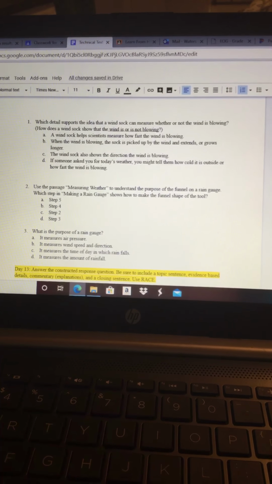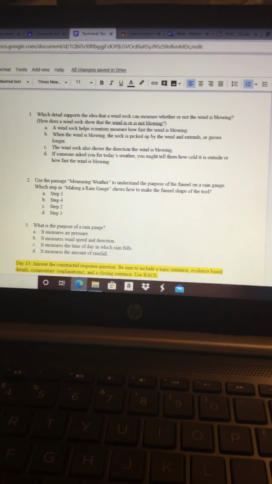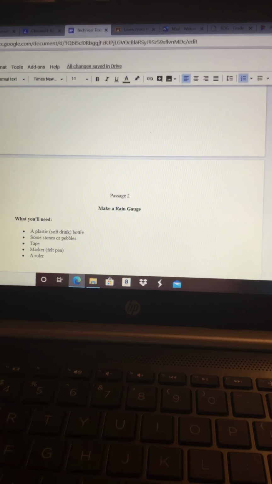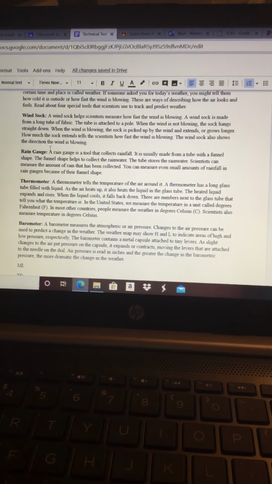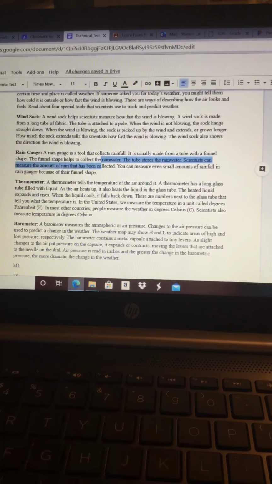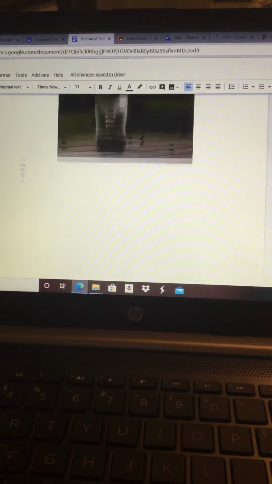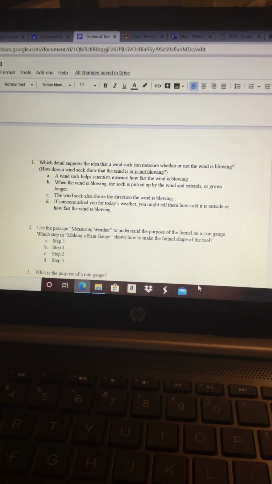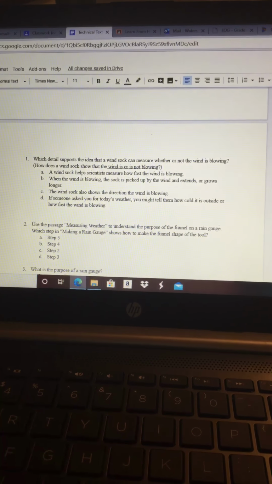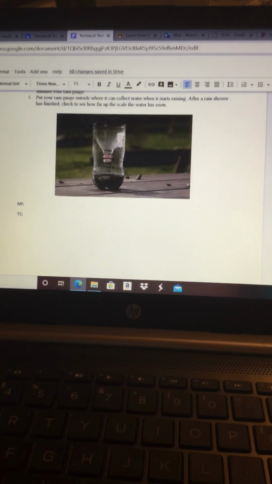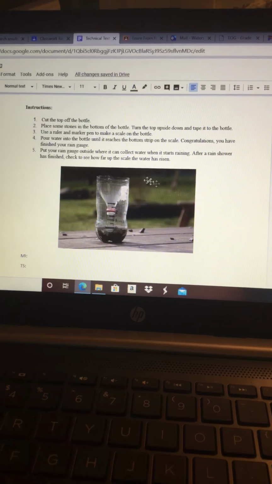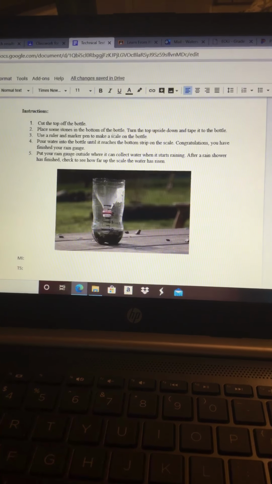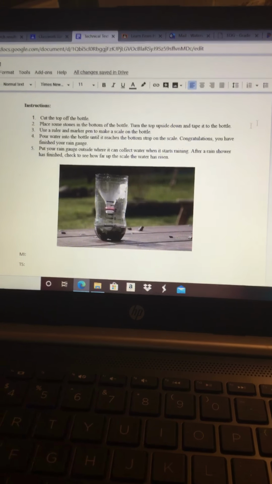Number 2 says, use the passage Measuring Weather, that's passage 1, to understand the purpose of the funnel on a rain gauge. So you're going to scroll back up here and read under rain gauge and find what the purpose of the funnel is. Using that knowledge, you're then going to tell me which step in making a rain gauge shows how to make the funnel. So you'll use the information from passage 1 of what a funnel is for and use it in this passage to tell me which step, which number, tells you how to actually make that funnel.